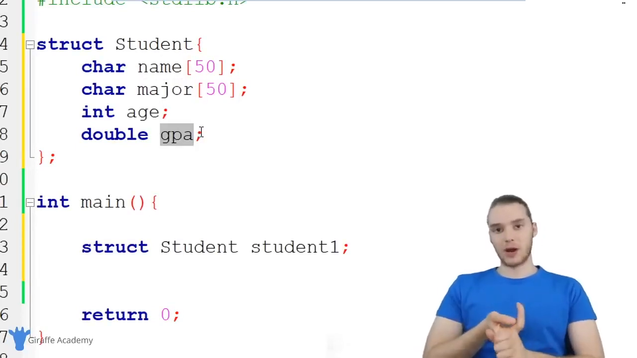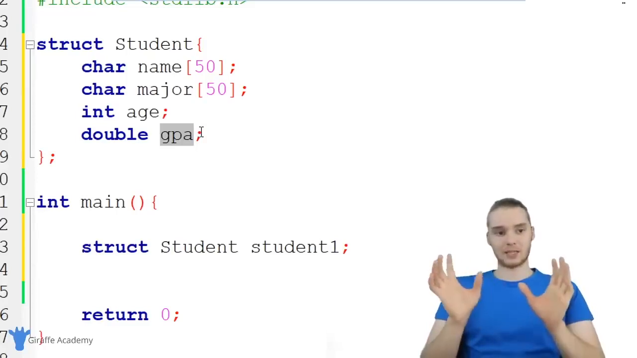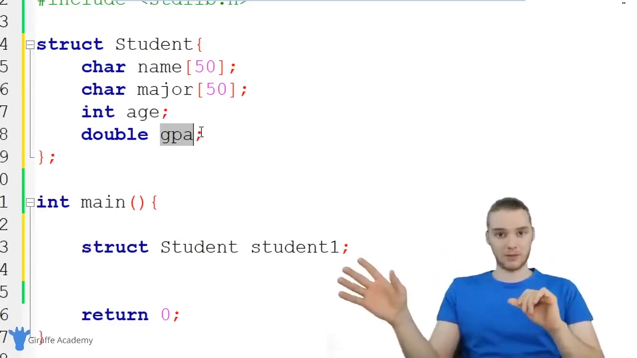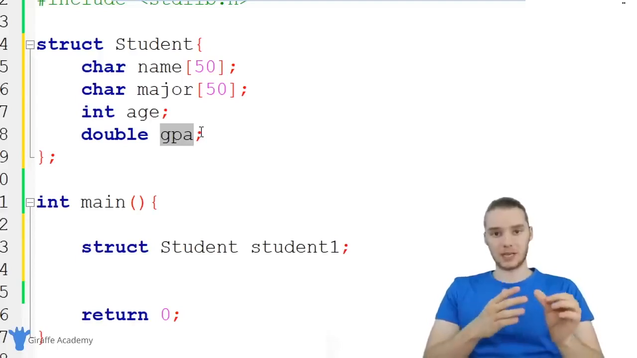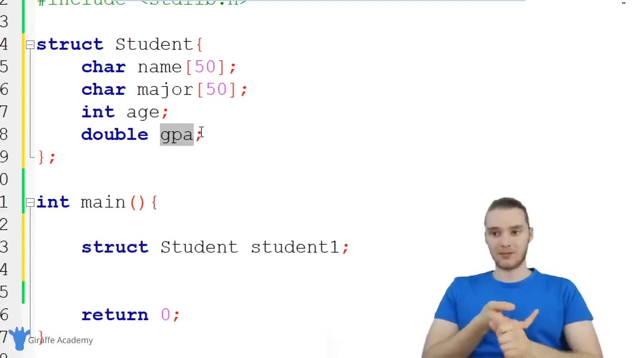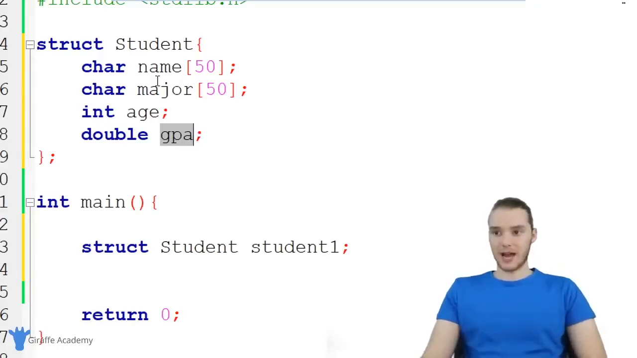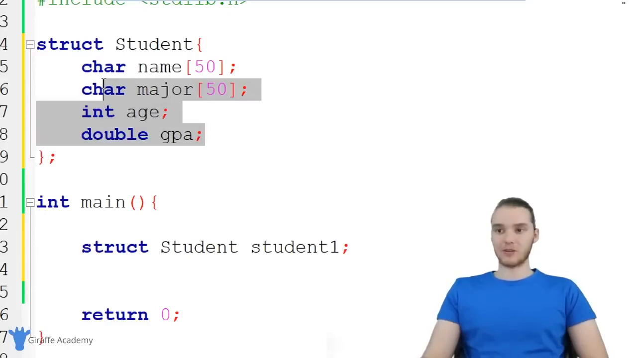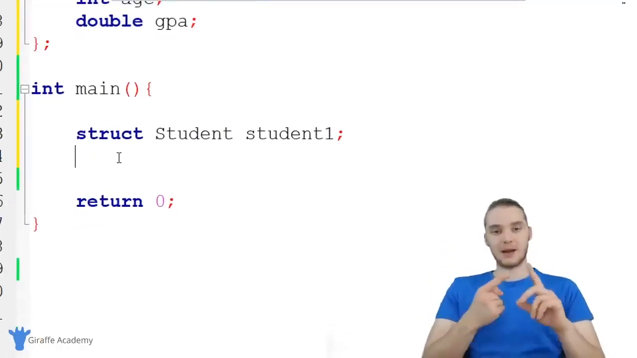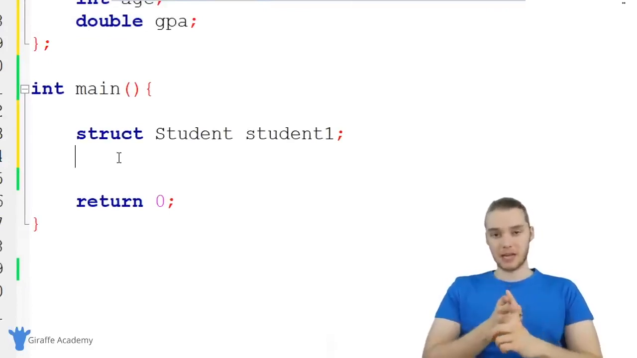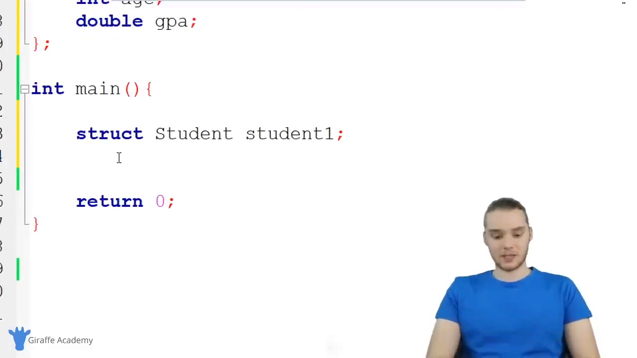So if you're familiar with arrays in C, you'll know an array is a special structure that can hold multiple pieces of information, but all of the pieces of information inside of an array need to be of the same data type, and also they don't have names. With a struct, I can have a bunch of different data types like this, and I can also give them names like name, major, age, and GPA. So now let me show you guys how we can assign some values to these. For this particular student, student1, I can give them a name, a major, a GPA, and an age.